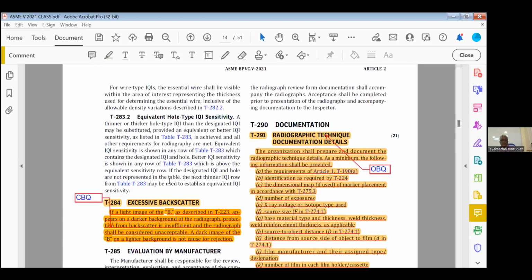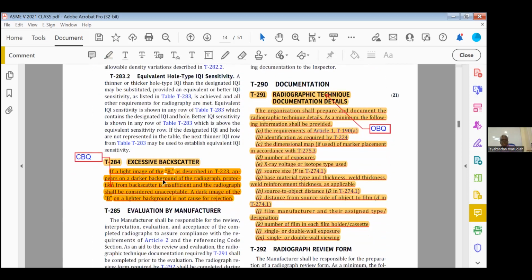The next page, backscatter. This is important. If a light image of B appears on a darker background, forget about the background. You have to see the image. Because they will confuse the answer: a light image on a darker background, a dark image on a lighter background. So forget about the background. Only see the image, the B image. A light image means the radiograph protection from backside is insufficient and the radiograph shall be considered unacceptable. A dark image of the B on the lighter background is not cause for rejection. That is a closed book question.